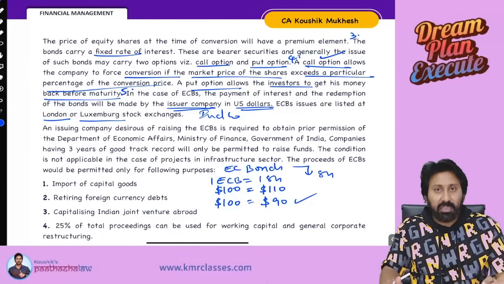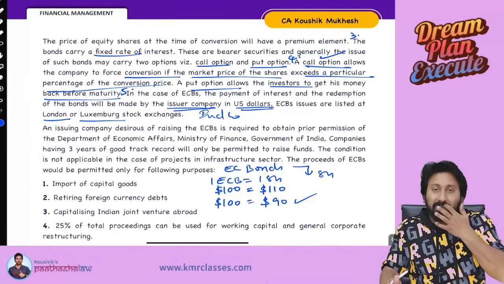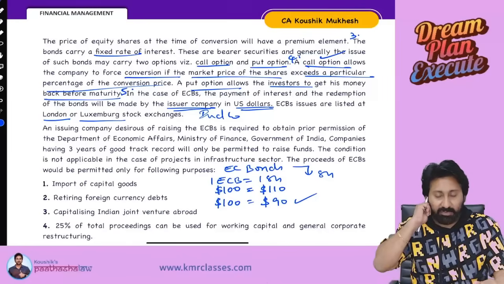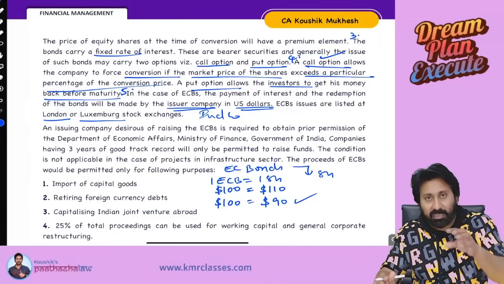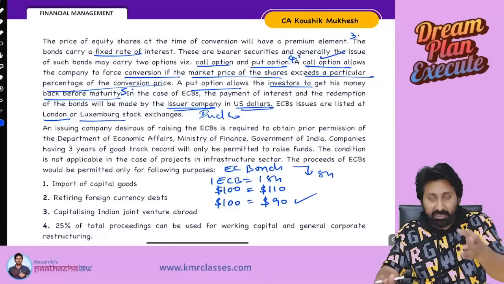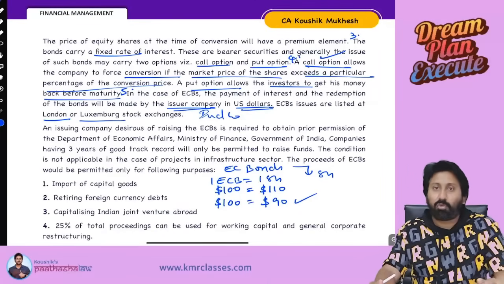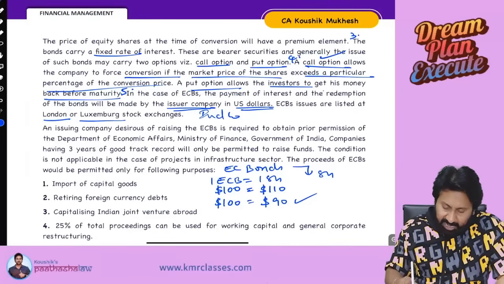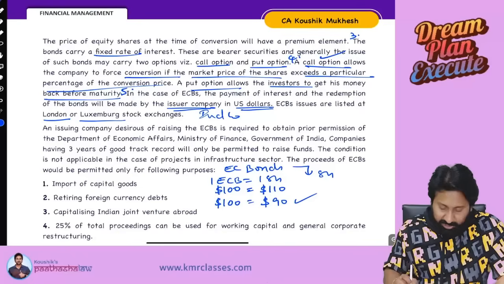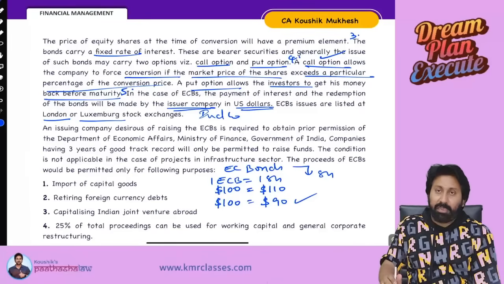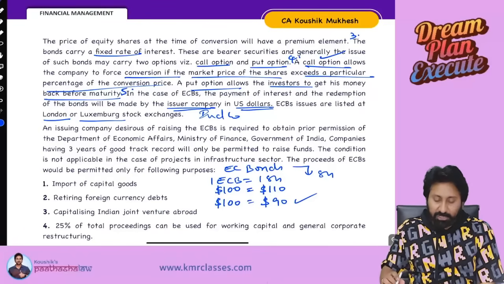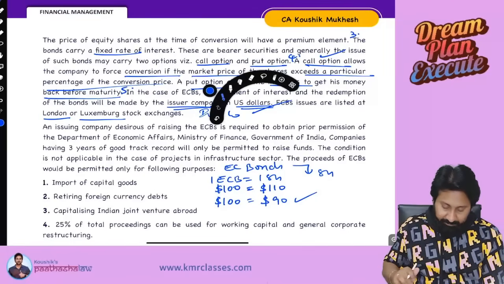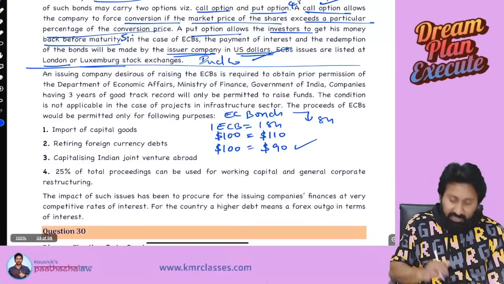Call option means the investor will be given a chance to convert that particular euro convertible bond into some number of shares at a market price. If the market price of that particular share is exceeding the value of the convertible bond, then it is better to go with the share because wealth is more there. Next, put option will enable him to get back his money before the maturity. Next one, interest and redemption will be paid by the issuer company in US dollar. They are listed on London and Luxembourg stock exchanges. Next. Up to here, 5 points complete. Another 3 points we need to write.